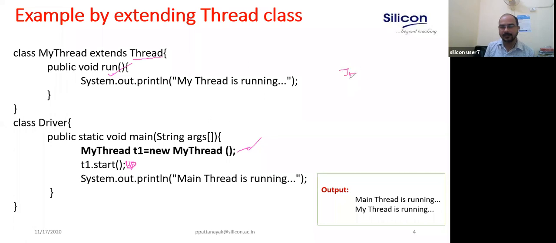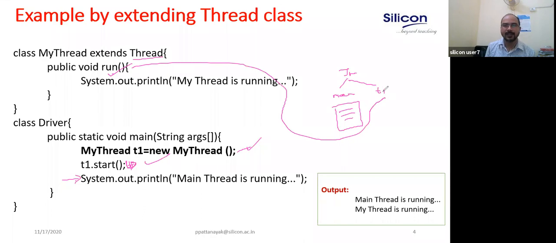This is your JVM, this is your main method, and this is your thread. A new thread is coming, T1. So this instruction is different. What is the instruction of the main method? Only this one. After this instruction, the instruction of the main thread is this one. The instruction for T1 is this run method, and they run in parallel execution.